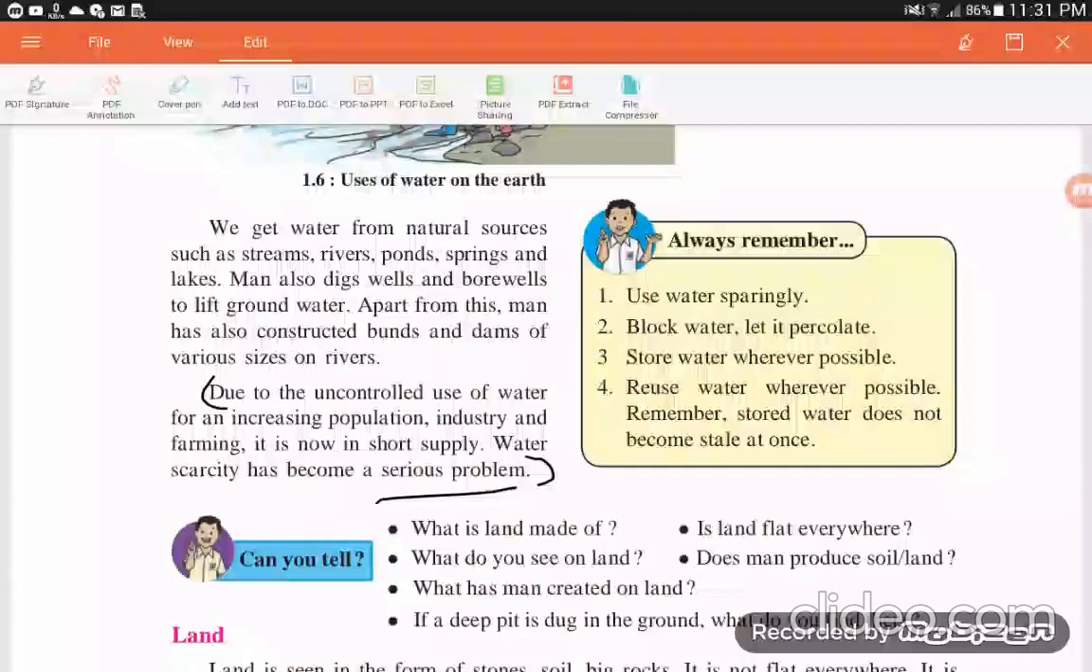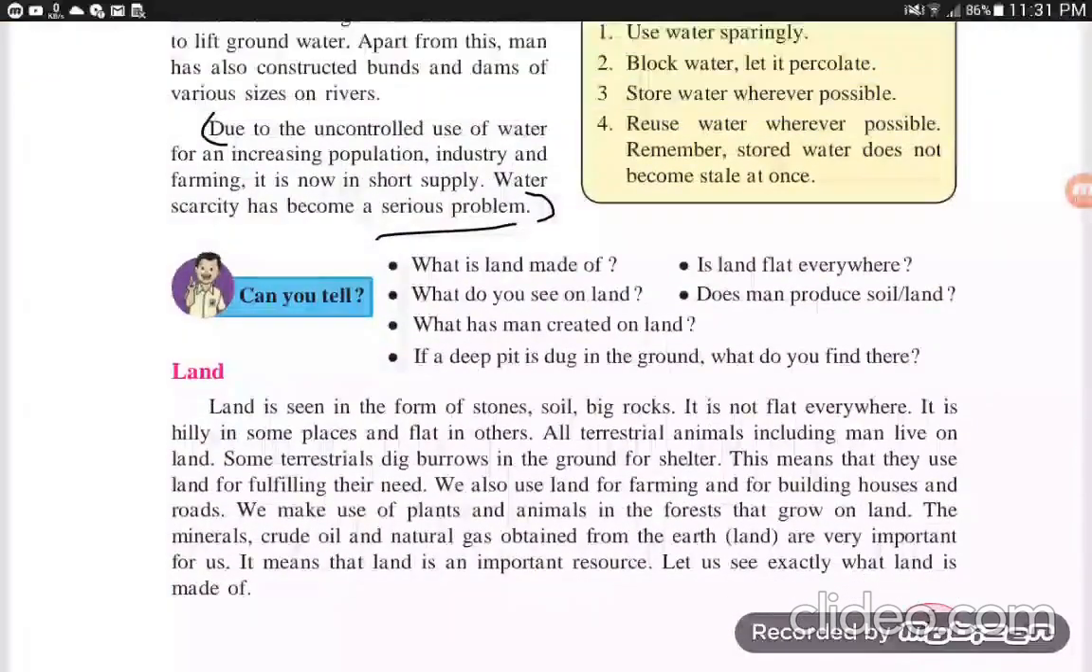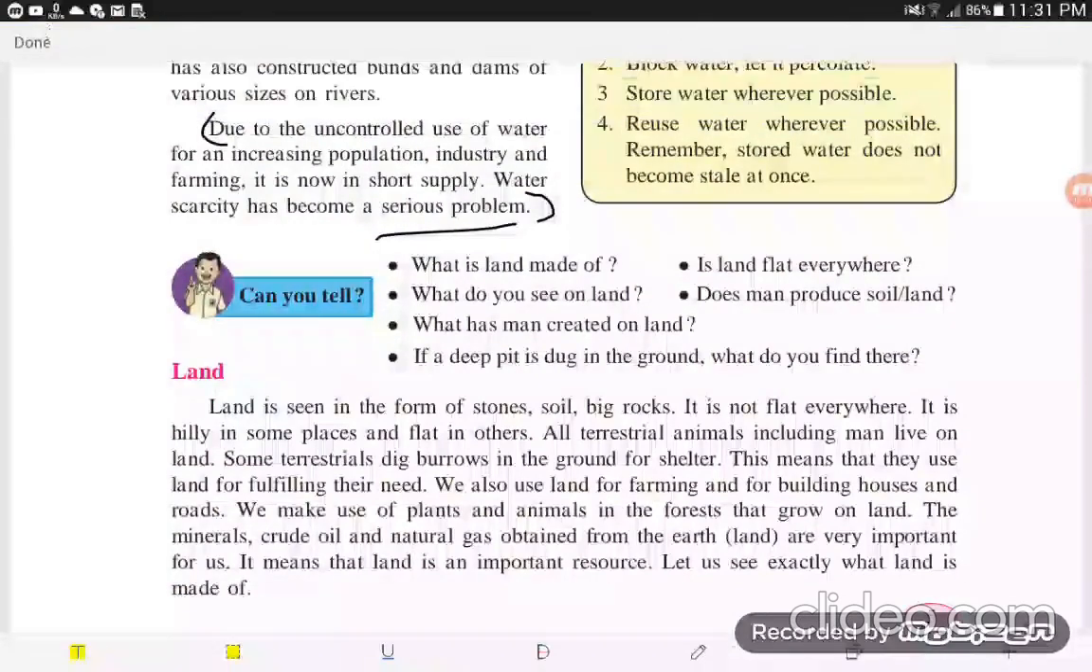Then the next one. What is land made of? Some questions are given here. That is, what is land made of? The answer is here. Everybody tick out and note down in your notebook. Can you tell these all? You have to write down the answers in your notebook. That is, land is seen in the form of stone or soil. That one is the answer.